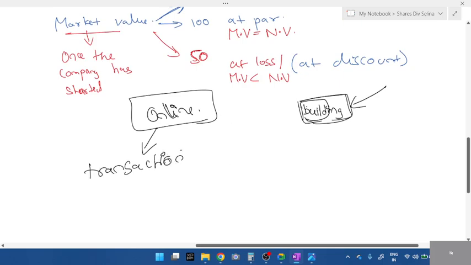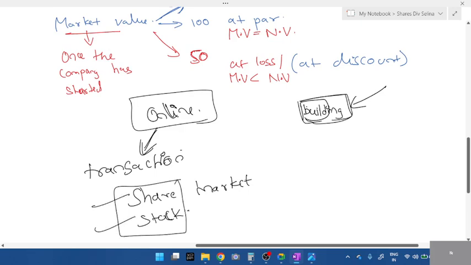Those who come offline, it's different. That transaction, where the shares get sold or bought online, we call it share market. The other word for share is stock. Share and stock, the meaning is same. Share market or stock market.